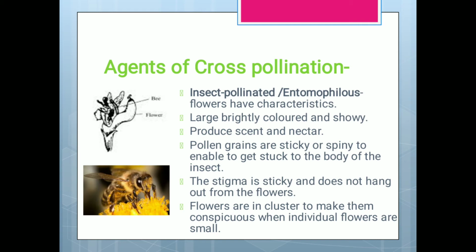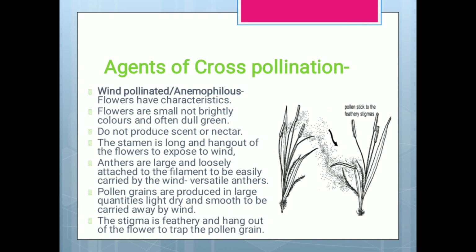So we have seen bracts. When small flowers are there, small flowers form big flowers, so that the insects may be attracted to them.